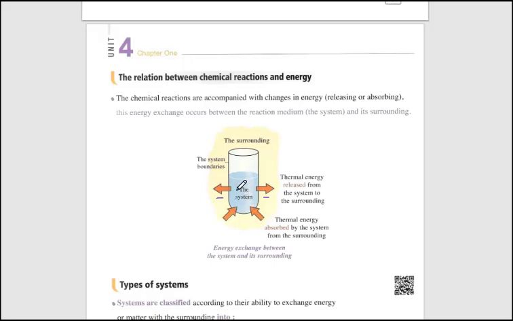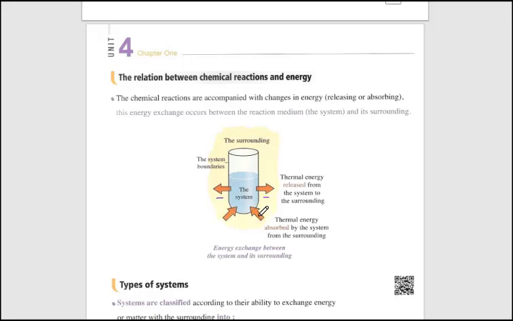If the energy moves from the system to the surrounding, the total energy of the system decreases, as some part of the energy of the system goes out from the system. And if the energy goes from the surrounding into the system, it means that the energy of the system increases as it accepts an excess energy from the surrounding. And in this case, the energy of the surrounding decreases.